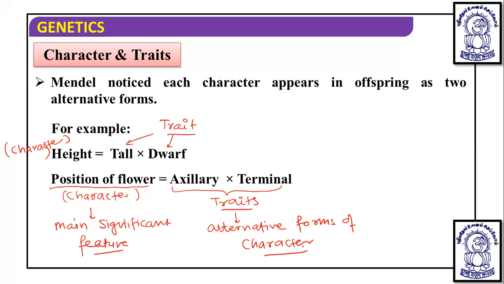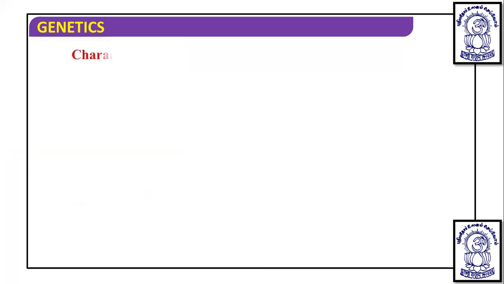So this is the first thing, the character and trait. Suppose color is a character, but it can be black or white, fair or dark. Those are the alternative forms, the traits. So you should understand the minute difference between these two terms.